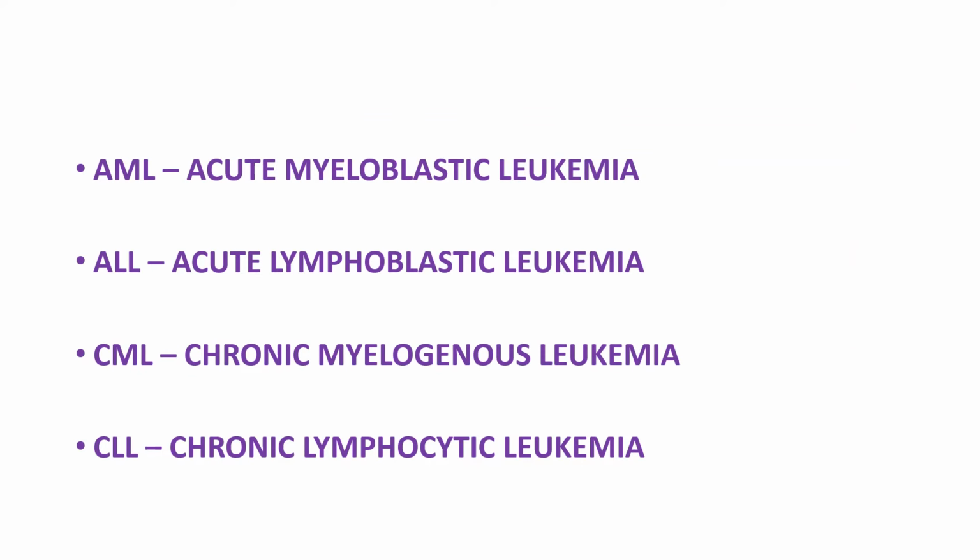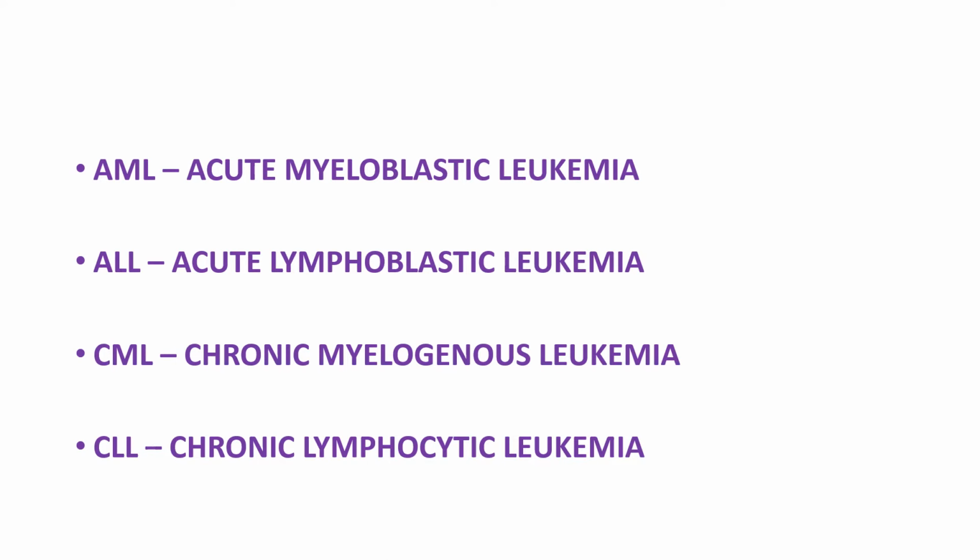So now that's why the names themselves. AML stands for acute myeloblastic leukemia. Here we are calling it blast because there is no maturation. Whereas in ALL we call it acute lymphoblastic leukemia, because the lymphoblasts and myeloblasts are not maturing. The precursor cells, we call them blasts. So they are called myeloblastic and lymphoblastic.